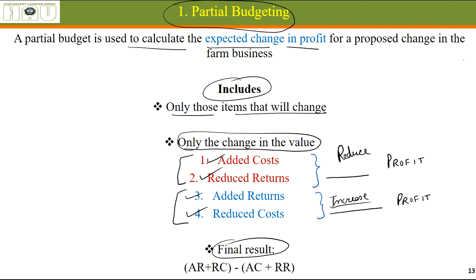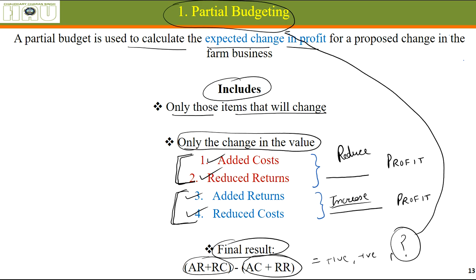So the final result, the change in profit, is added returns plus reduced cost, which increases profit, minus added cost plus reduced returns, which reduces profit. Whether the result is positive, negative, or what its value is, this is calculated by partial budgeting.